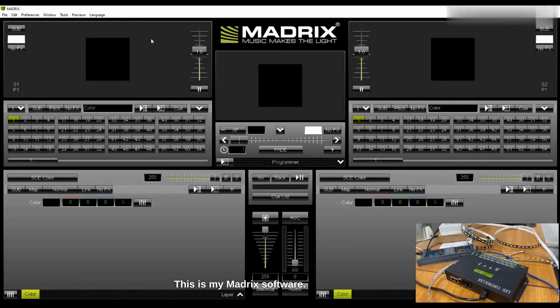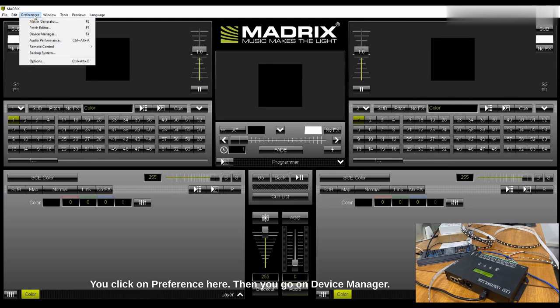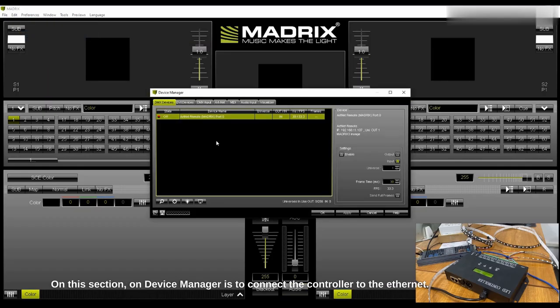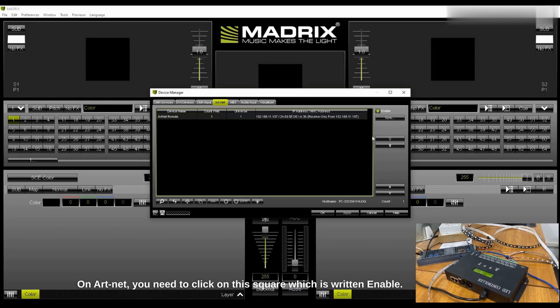This is my Madrix software. On the Madrix software, first you need to go to Preference. You click on Preference here, then you go to Device Manager. This section in Device Manager is to connect the controller to the Ethernet. So you come here to ArtNet and click on ArtNet. On ArtNet, you need to click on this square which says Enable. Then you click Search.